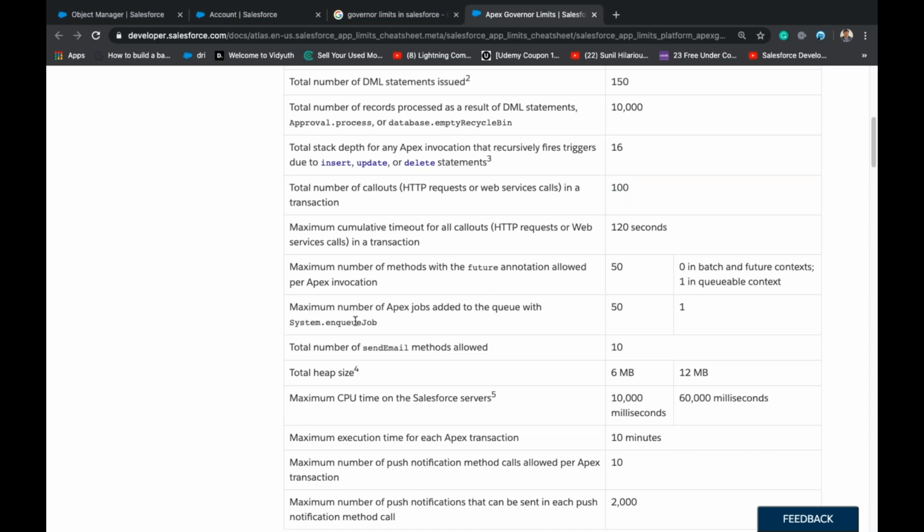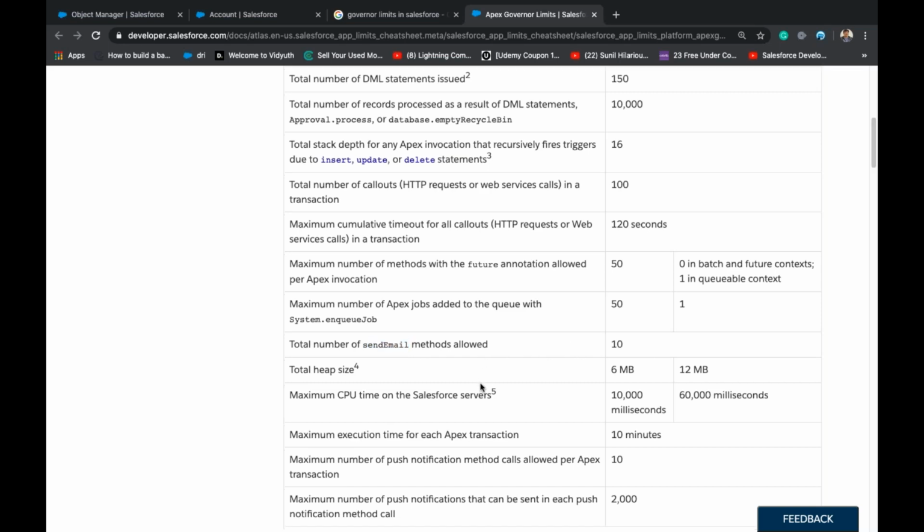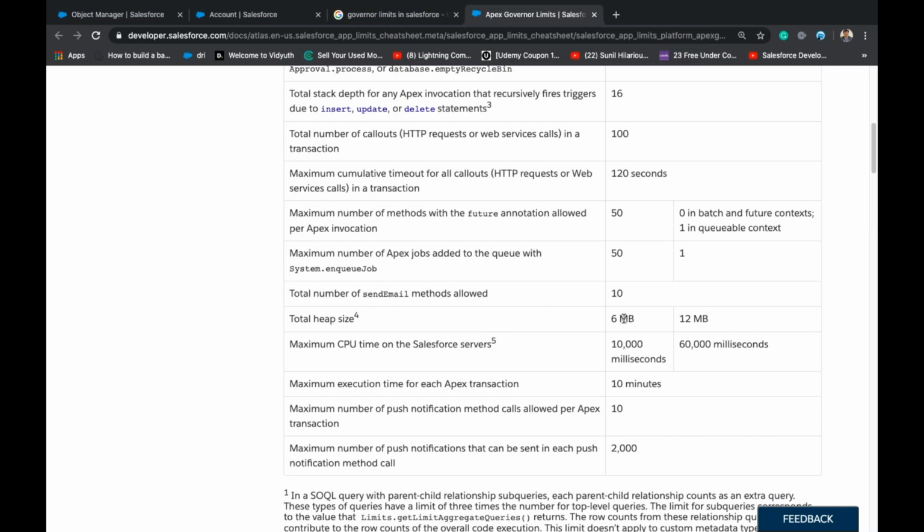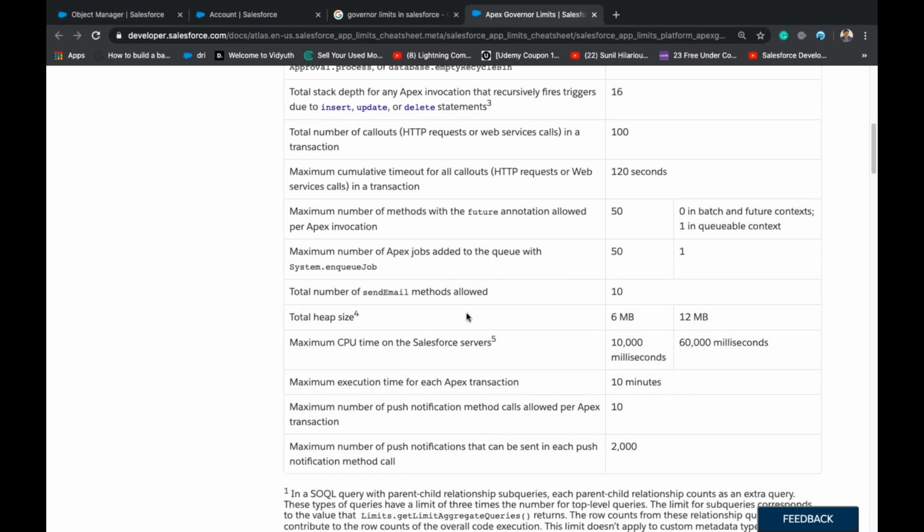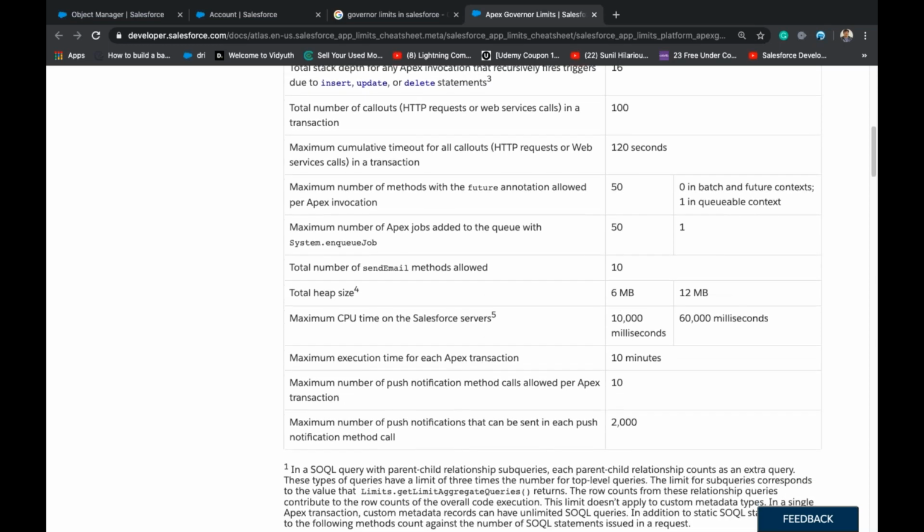We'll see these queue jobs also. Send email methods 10. Heap size is 6 MB. Maximum number of methods with the future annotation can be 50 per invocation.